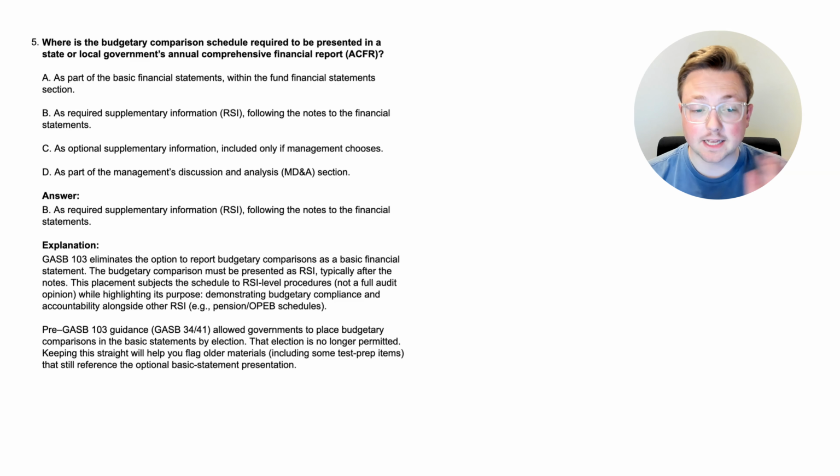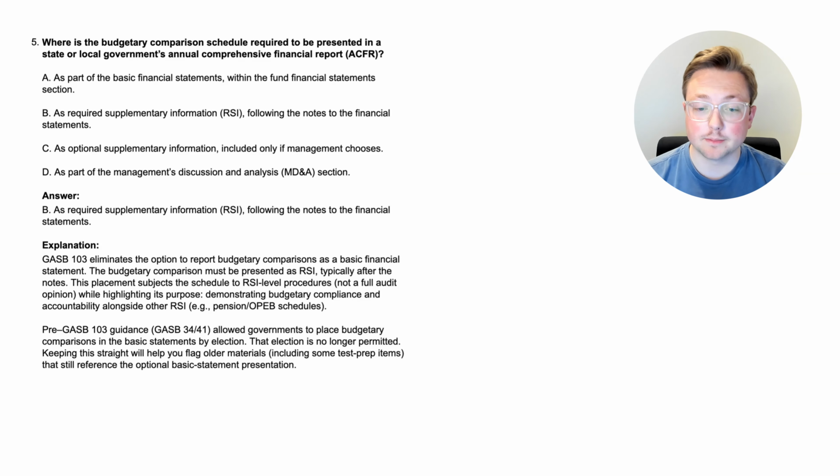So let's go through this. GASB 103 eliminates the option to report budgetary comparisons as a basic financial statement, which, by the way, you may still see that show up in your review course because maybe they haven't updated it yet. So that potentially might still be there. But as time goes on, this is not an option. It has to be shown after the notes.